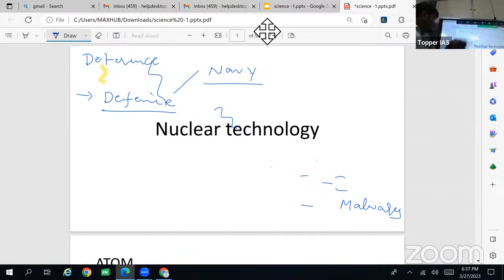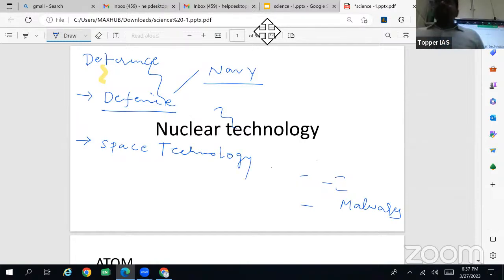Okay. So then, most important, space technology. Yesterday ISRO launched 36 satellites at one go. We have done this many times already. We launched 103 satellites at one go, two to three years back.